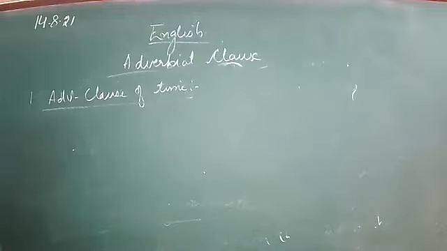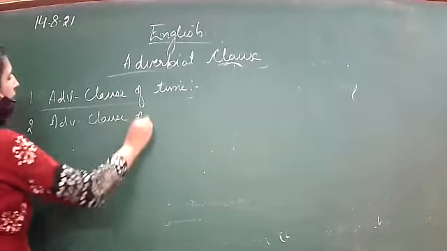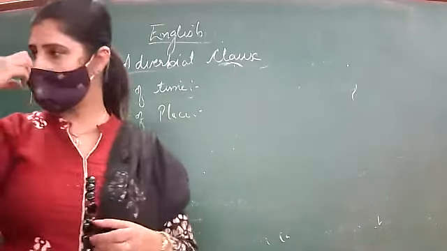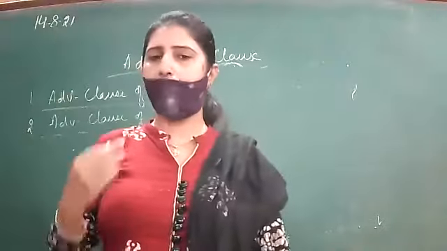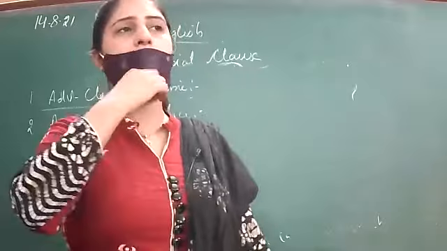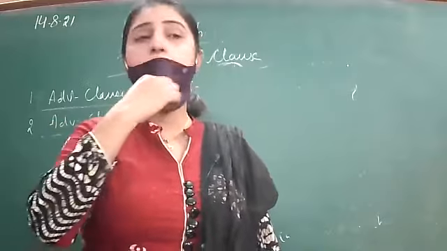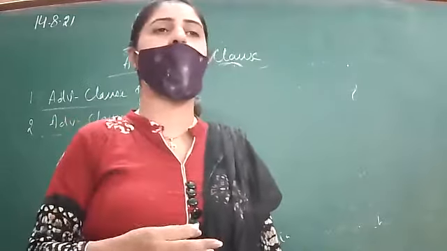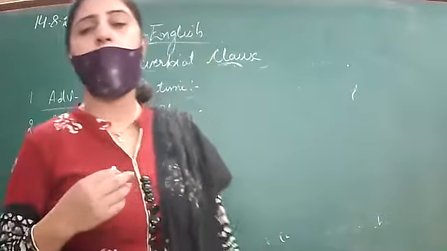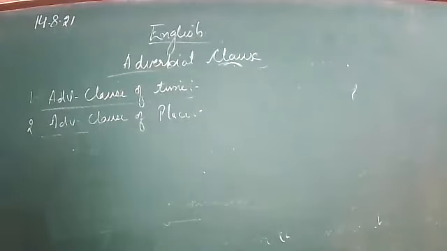Next is the adverbial clause of place. For example, I will follow you wherever you go. Wherever you go is the subordinate one. It is a dependent clause, and the conjunction wherever used here is subordinating. For example, I did not find my pen where you placed it. Here, where you placed it is again a dependent clause, depending upon the main clause to complete its meaning. So where, wherever, these are examples of adverbial clause of place.